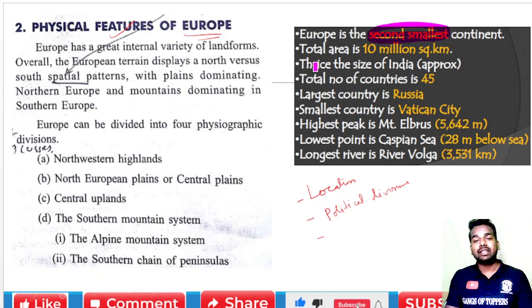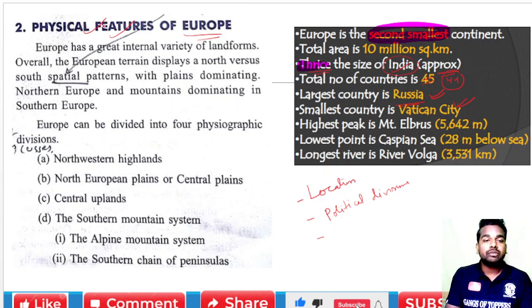Second, it is thrice the size of India. If you compare the size of India and the size of Europe, Europe is approximately 3 times bigger than India. It has a total of 44 countries. The largest country is Russia, already studied, and the smallest country is the Vatican City.